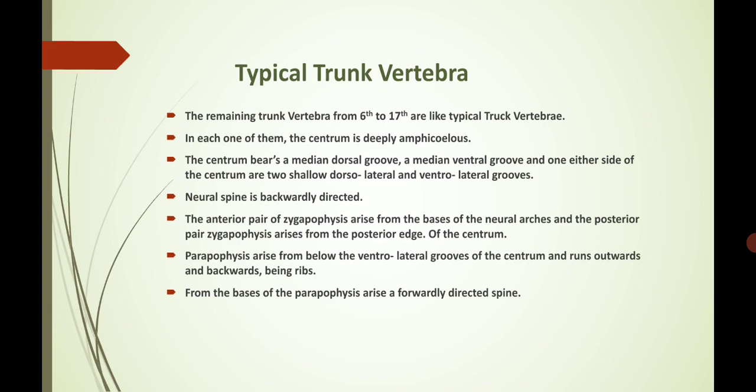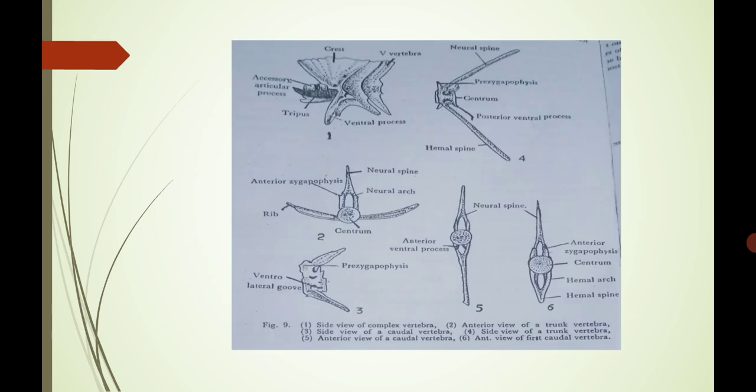Next one is the parapophysis, which arises from below the ventrolateral grooves of the centrum and runs outwards and backwards, bearing ribs. From the base of the parapophysis arises a forwardly directed spine. Okay, these are the diagrams: first, second, third, fourth, fifth and sixth. This whole page contains six diagrams.